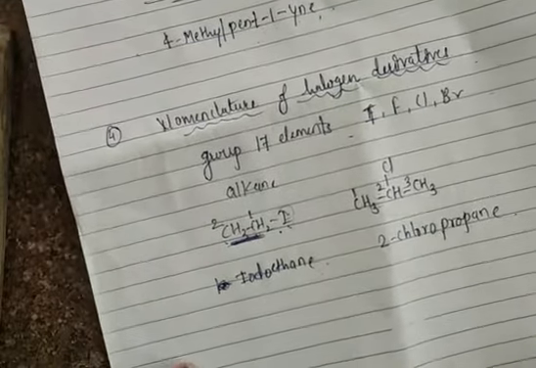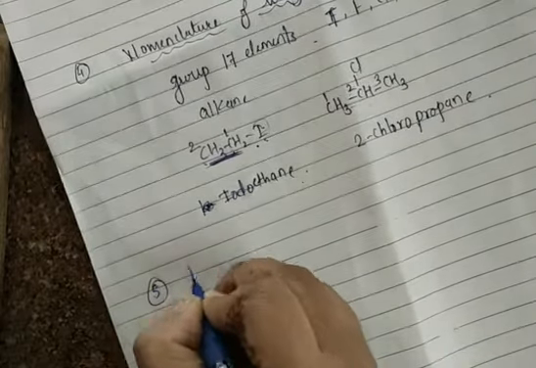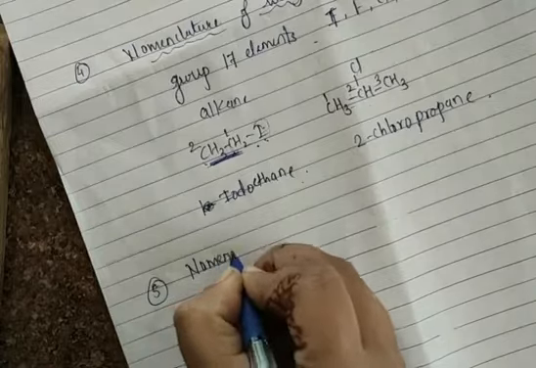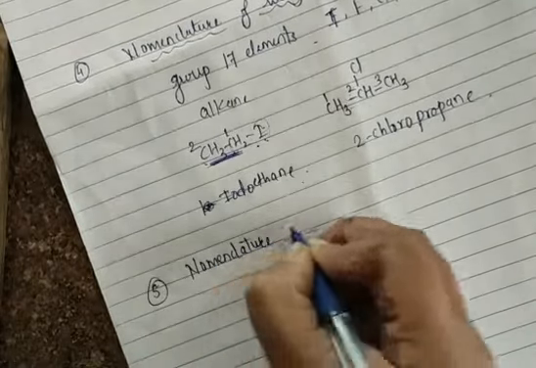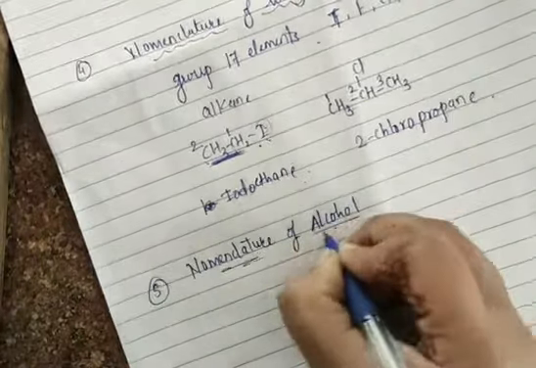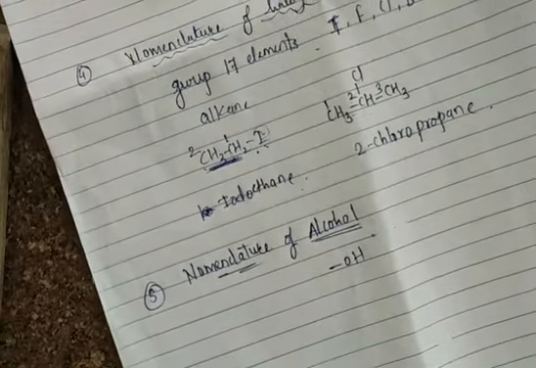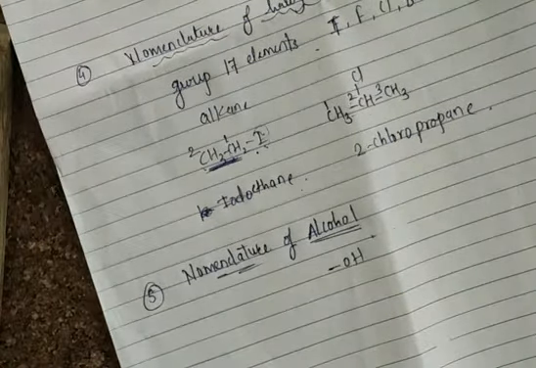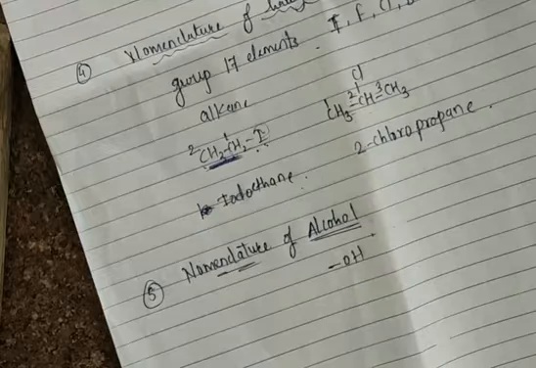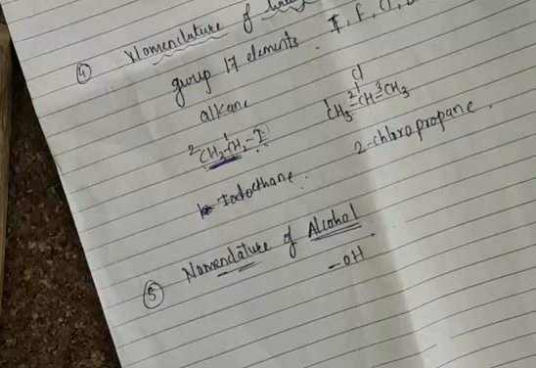Now the next topic is nomenclature of alcohol. You know that an alcohol is nothing but a compound with the presence of an OH group in a given organic compound. First you have to look at the given organic compound and select the longest chain of carbon.